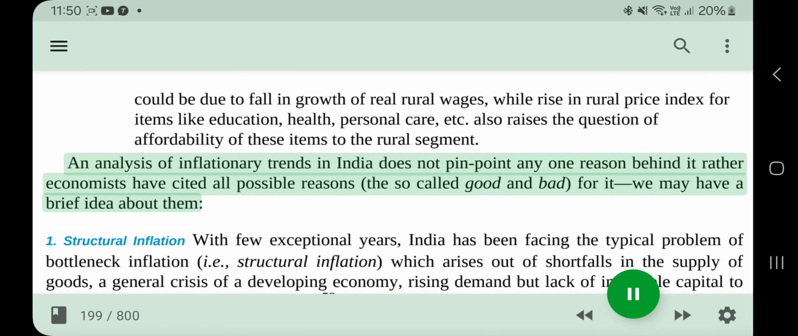An analysis of inflationary trends in India does not pinpoint any one reason behind it, rather economists have cited all possible reasons, the so-called good and bad, for it. We may have a brief idea about them.